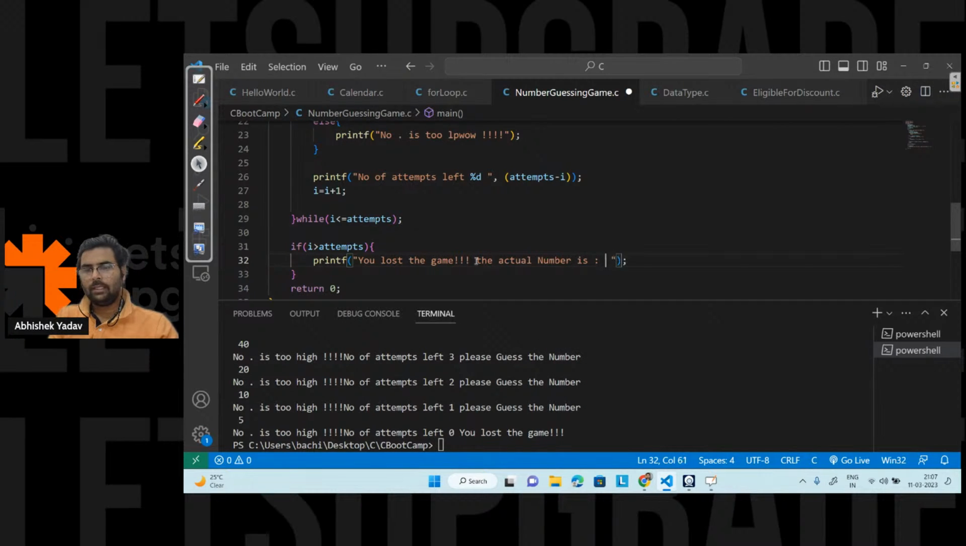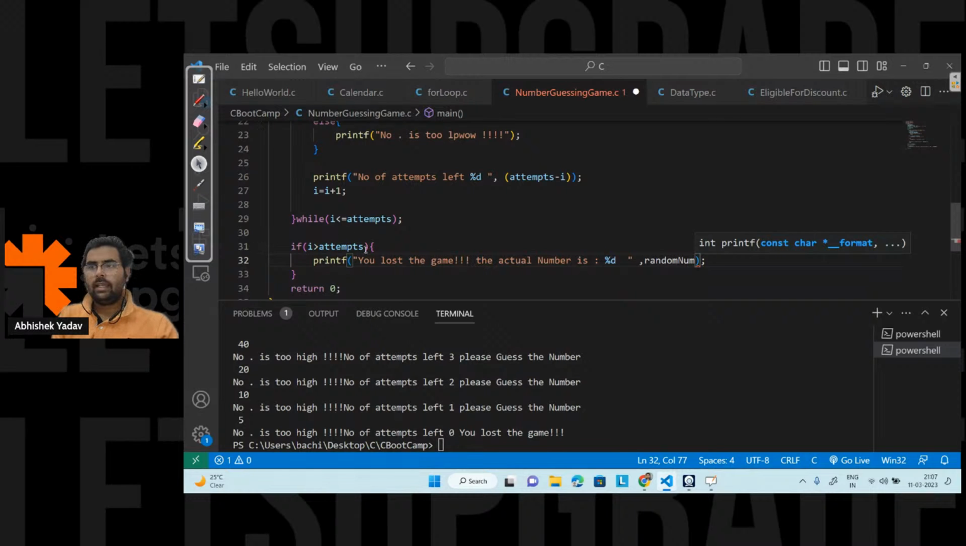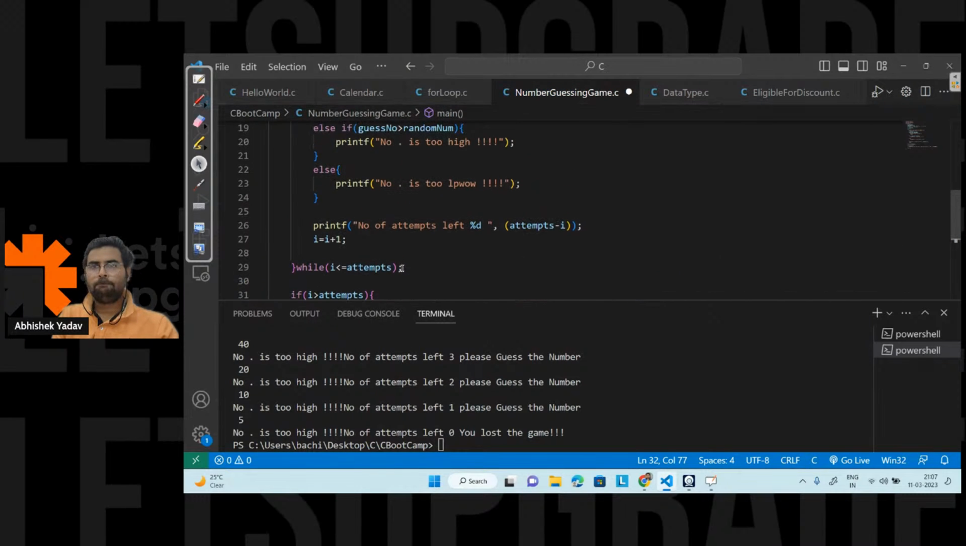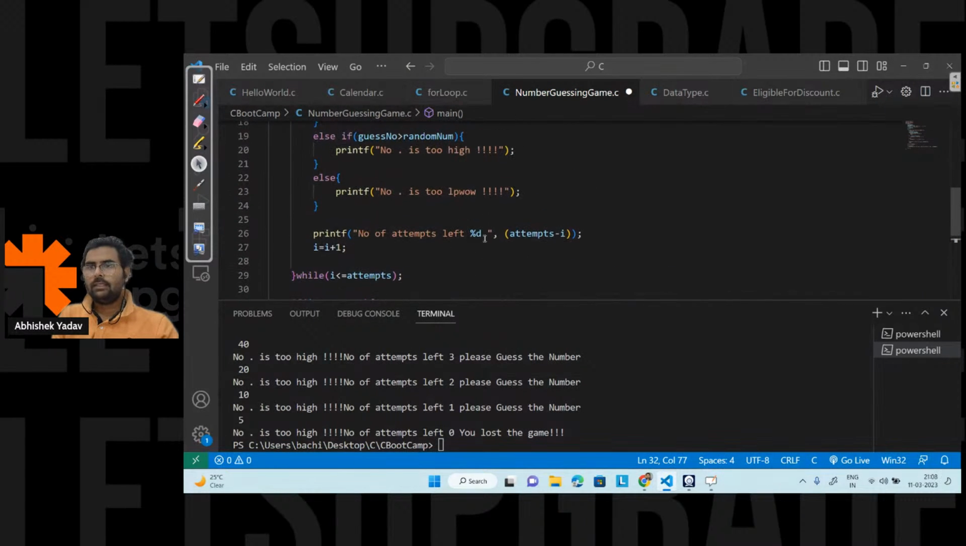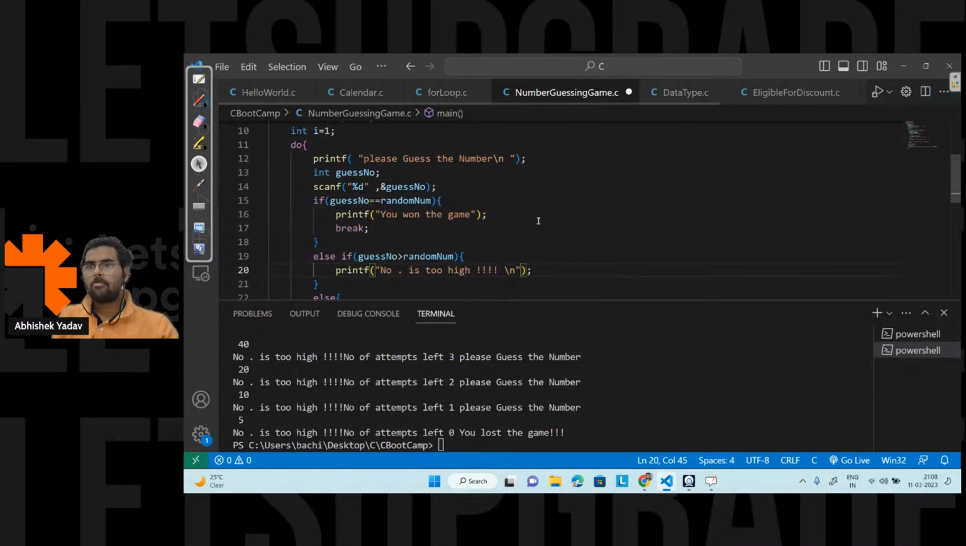and here let's print the number also, right? Then we will get the clear idea of what is the actual number, that is the random number here, right? And apart from that, let's write backslash n, and here also backslash n in order to move to the next line, right? So here, okay, yeah, save the code.